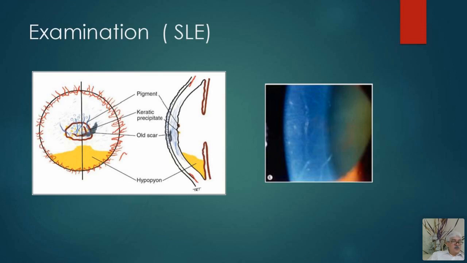And this is how it can be recorded on a page. This is pigment which is present. This is a brownish one. This is a pigment. These are keratic precipitates, which are yellowish in color. They are present on the endothelial surface of the cornea. And then this is a scar. Whenever there is insult of the corneal stroma, that leaves a scar, and the intensity of the scar can be graded. We'll talk about that later. And this is epithelium.